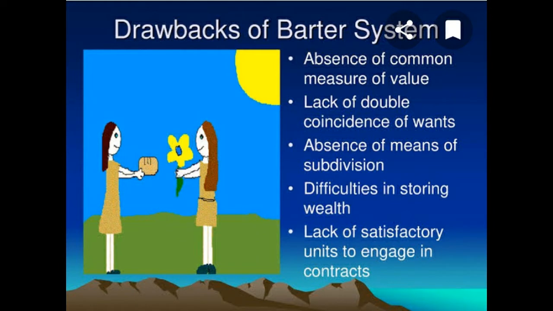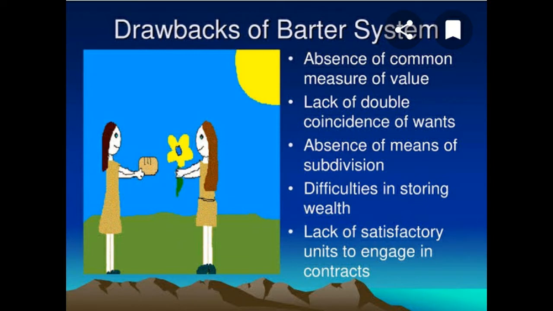Third limitation is the absence of means of subdivision. Subdivision here means if a person, suppose A, has 10 kg of rice and B on the other hand wants to sell his horse, which is the only asset he has, but he is not having anything else to sell.